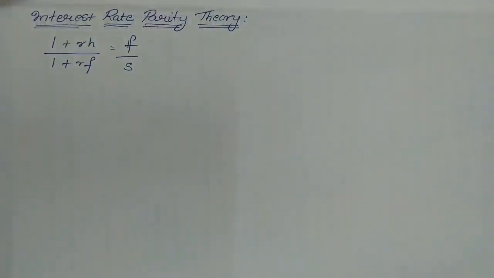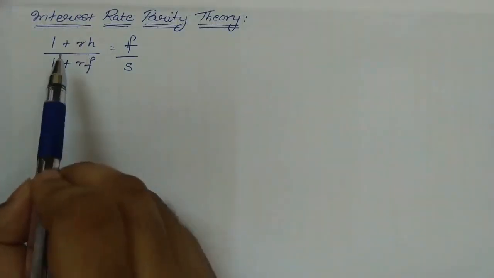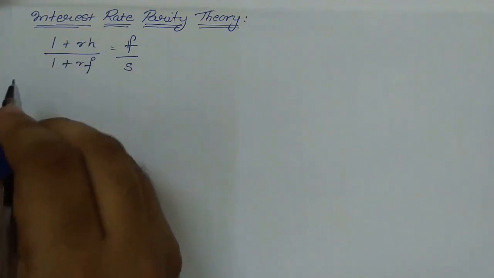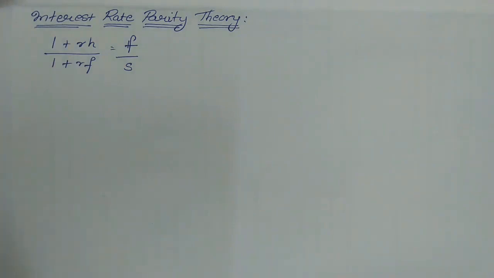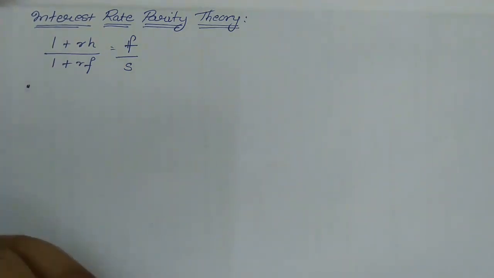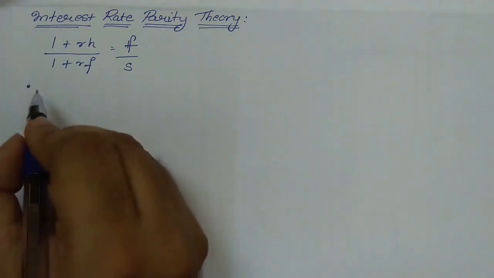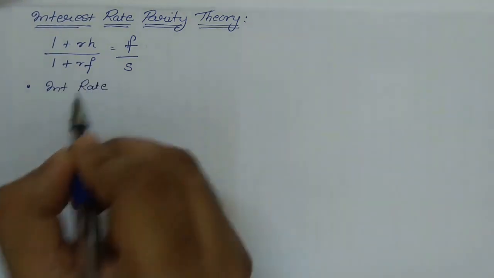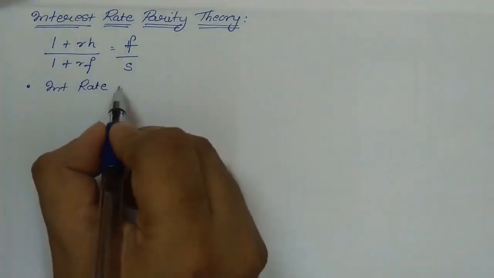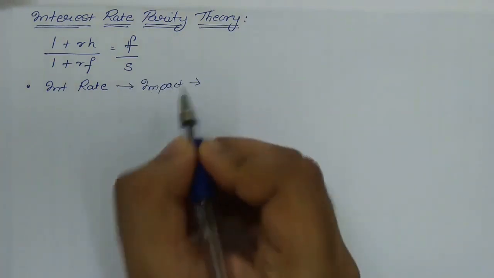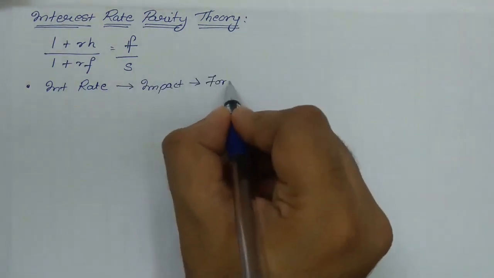Okay, now to understand the interest rate parity theory, a formula has been noted down. But before going through the formula, let us note down a few important points which are mentioned under the interest rate parity theory. Number one, the interest rate parity theory states that the interest rate between two countries will have an impact on the foreign exchange rate.